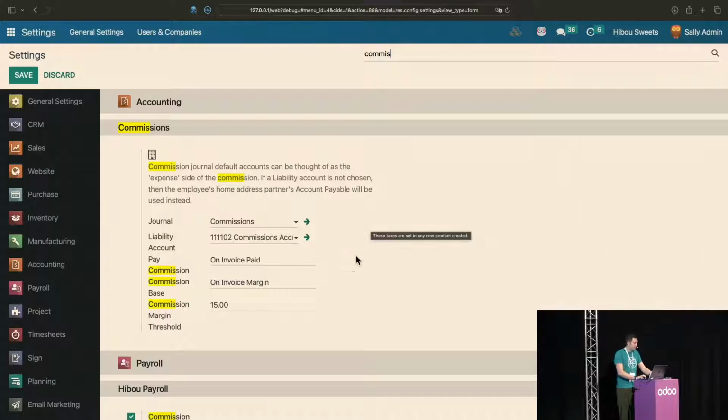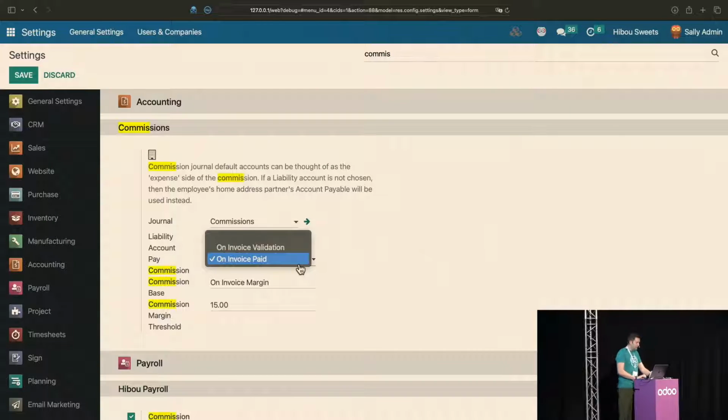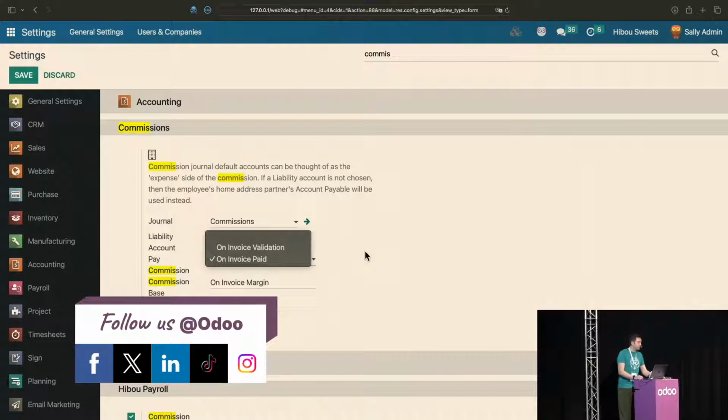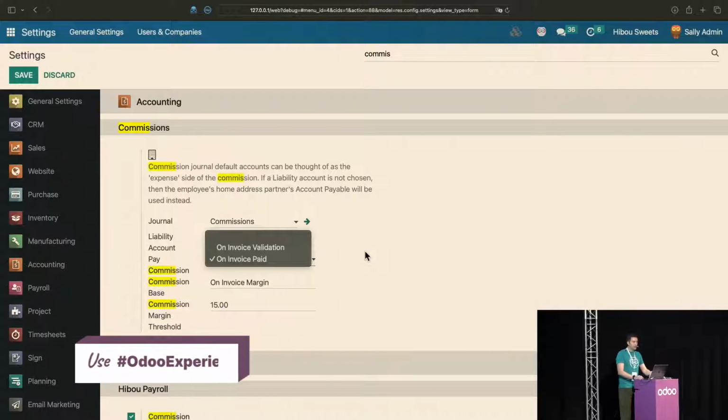We have a liability account. You don't have to set the liability account. If you don't, it'll essentially use the AP, or the accounts payable, off of the partner for the employee record. We have some settings that I alluded to earlier, which is when we recognize the liability of the commission, which is either on invoice validation or on invoice paid.